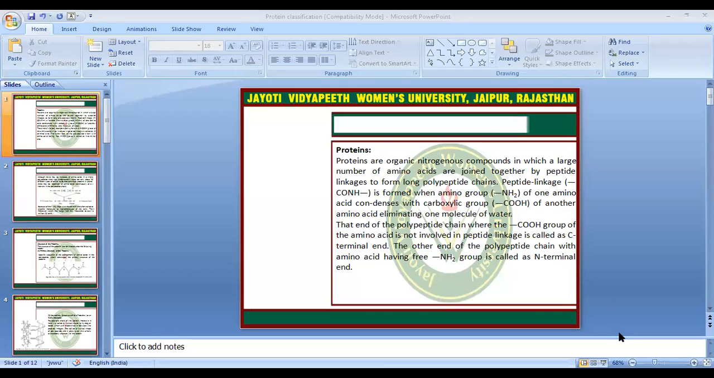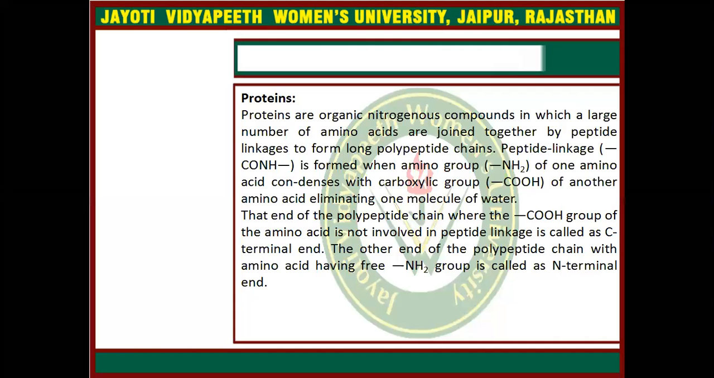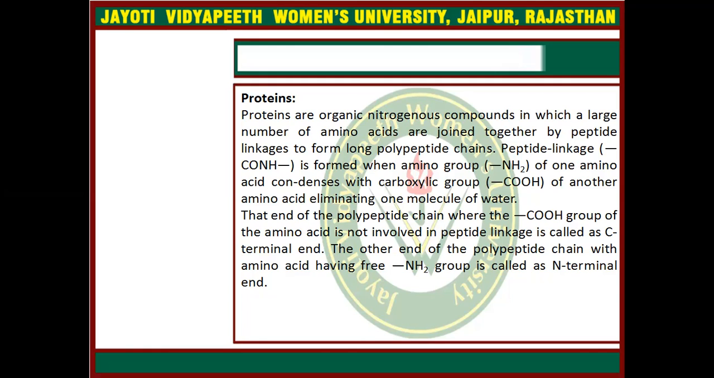So you can say that protein is a polymer, a polypeptide chain which is made up of amino acid sequences. Proteins are organic nitrogenous compounds in which a large number of amino acids are joined together by peptide linkage to form long polypeptide chains. A peptide linkage is formed when the amino group of one amino acid condenses with the carboxylic group of another amino acid, eliminating one molecule of water.